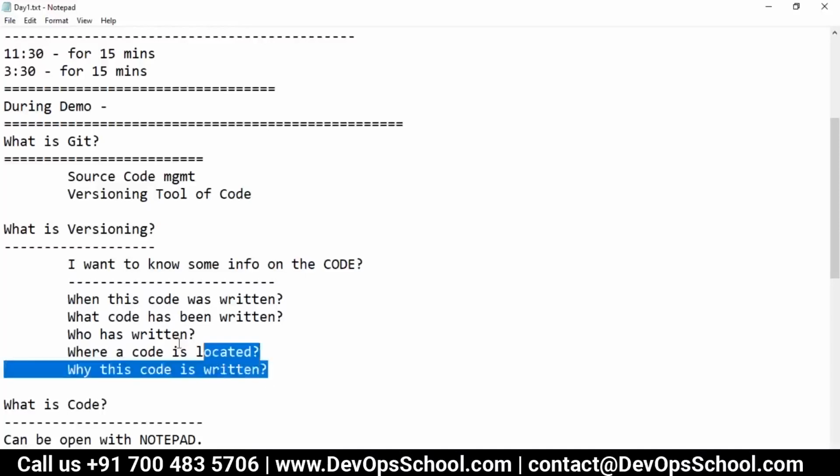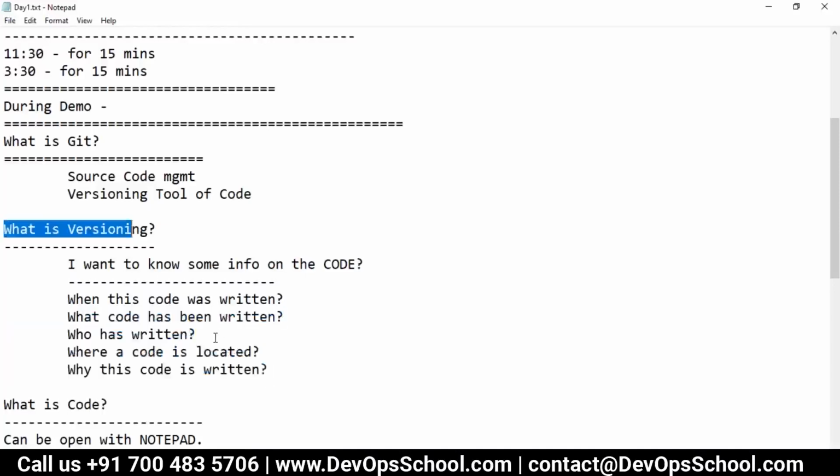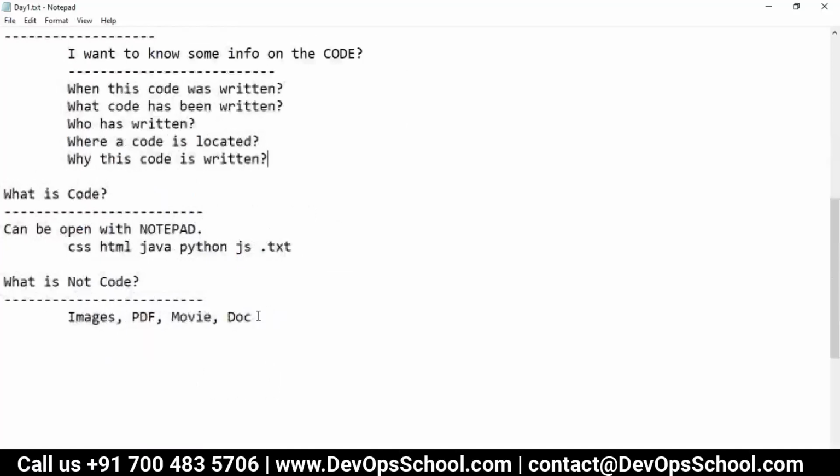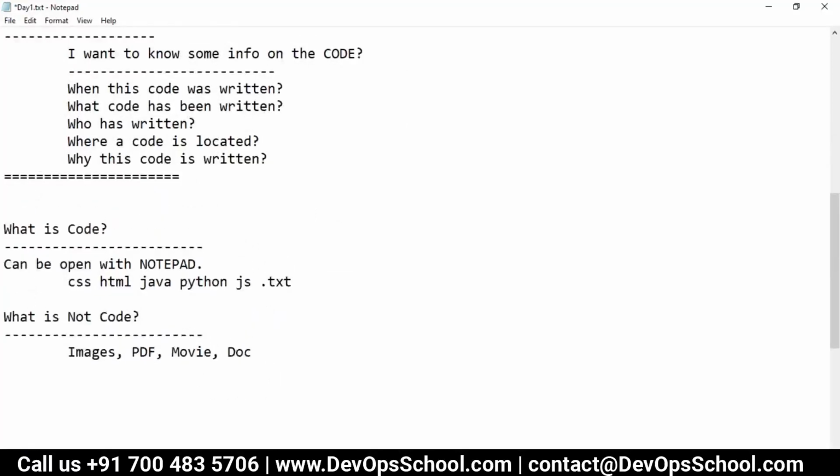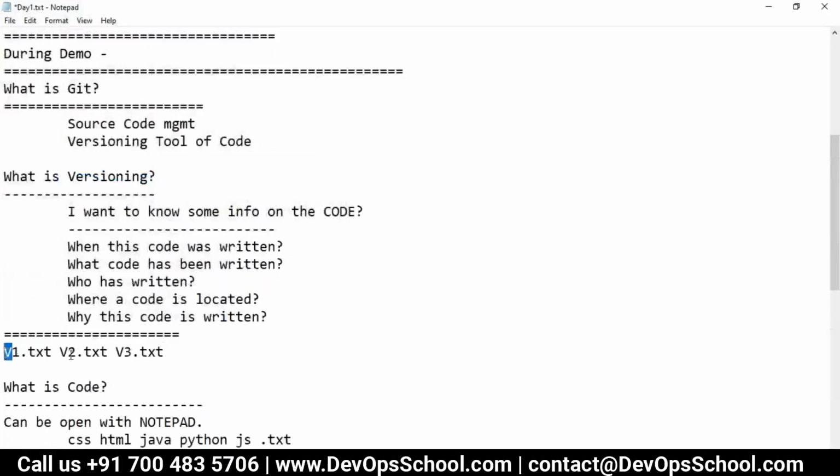This is called versioning, because in a team we have so many people who keep writing code, and we are a team. We are not individual. If you are individual, then we'll say v1 file.txt, then v2.txt, v3.txt. We'll keep it versioning like this. This is called versioning: version 1, version 2, version 3. But because we are in a team, we cannot do that, and it's not a good practice also.